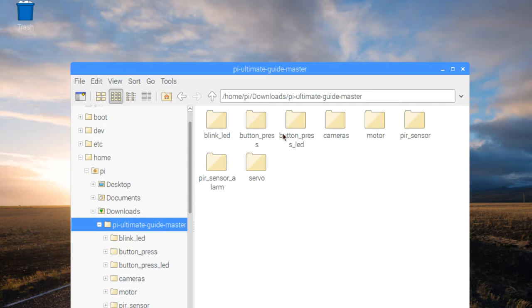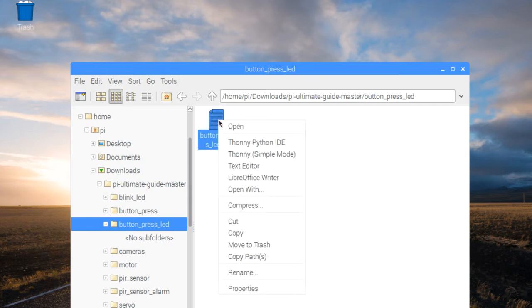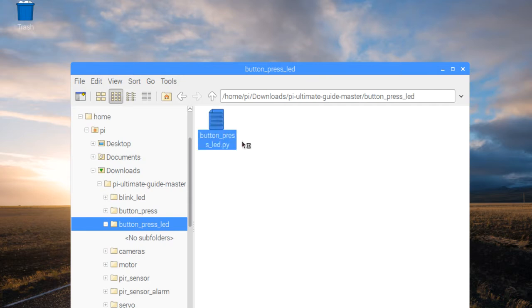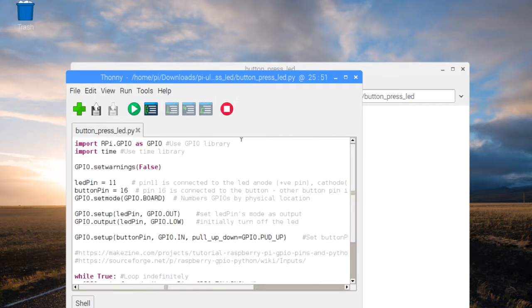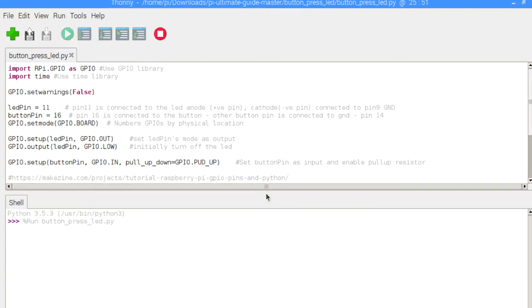In here, we can open the button press LED folder, and you should see a Python file, button press LED. I'm going to open that in the Python IDE, and once that loads up, let's go ahead and run that script. You can click on the green arrow here, and we can take a look at the shell.